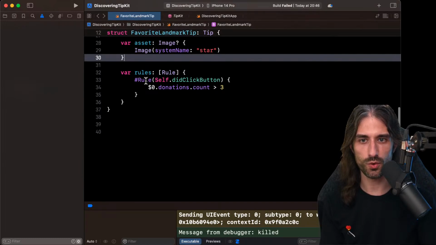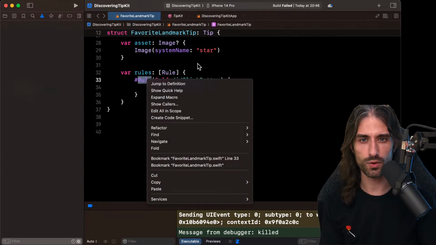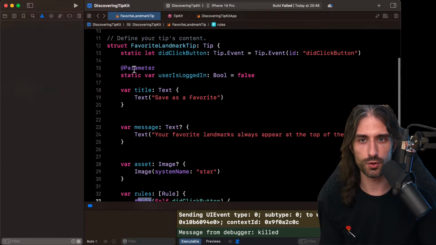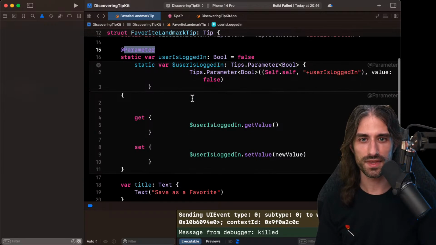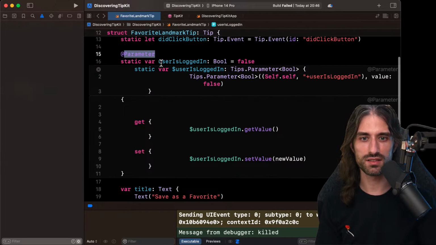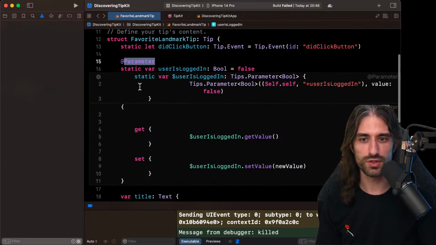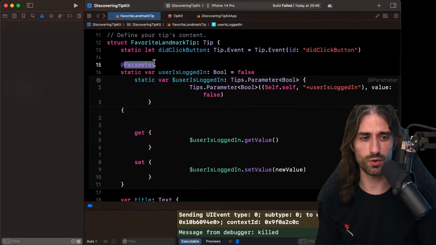And so what I did was right click, expand macro, and let's see if we have the same option for the parameter here. Yes. Okay. So what it does is that it creates some underlying variable, and then a getter and a setter. What's interesting is that this shows you that you can create this kind of macros for your own needs.